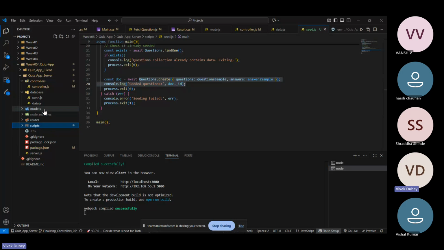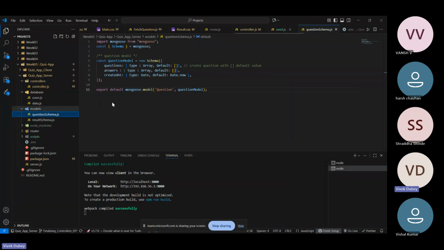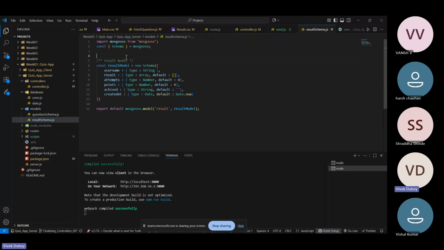After that, we have the models, where we have two models: one for questions and one for the result schema. In the question schema, we have question, answer, and createdAt, as I have already shown you in Atlas. And here we have username, result, attempt, points, and createdAt by default.